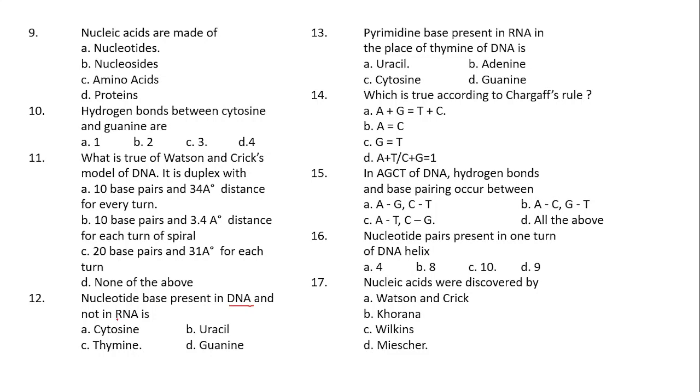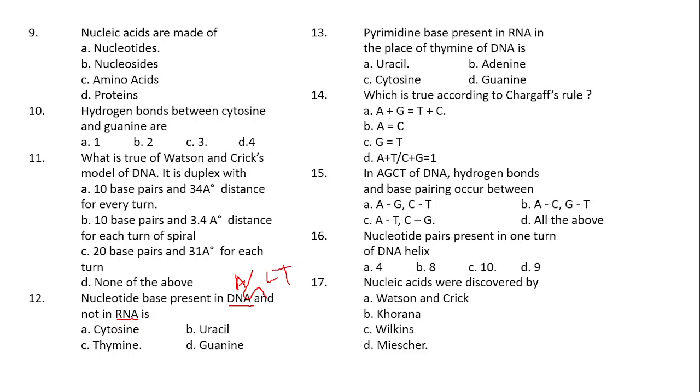The difference between DNA and RNA occurs in only one nitrogenous base. So in case of DNA you can find adenine, then guanine, then cytosine, then thymine.